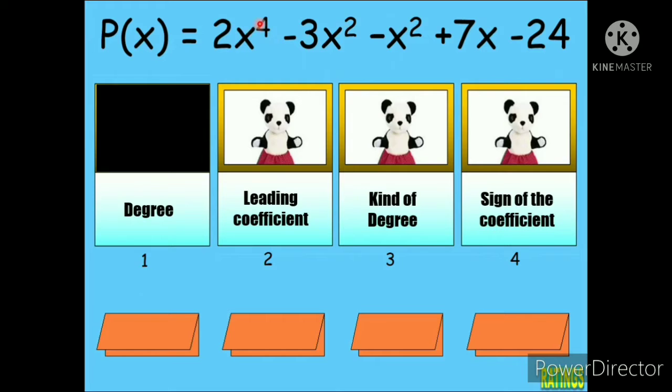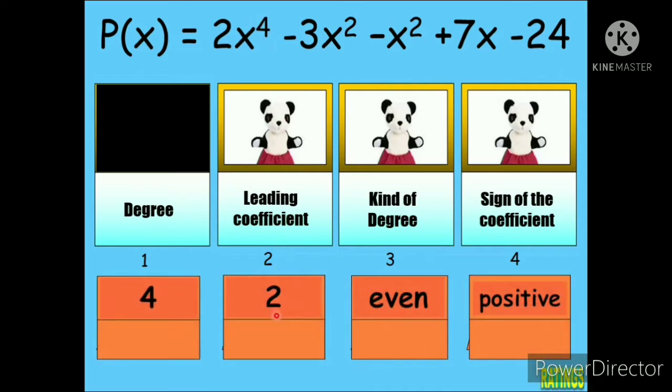Ayan. And the leading coefficient. Paano naman natin malalaman yung ating leading coefficient? Okay, bakit natin kailangan yung degree, leading coefficient, kind of degree, and sign of the coefficient? Kasi magagamit natin ito in graphing our polynomials. Okay, so saan naman natin makikita yung ating leading coefficient? Of course, kung nasaan yung ating degree, nandun din yung ating leading coefficient. Kung ang degree natin is this exponent, yung number na nandito, it is our leading coefficient. So, ano yung ating leading coefficient? So, in this case, our leading coefficient is 2.